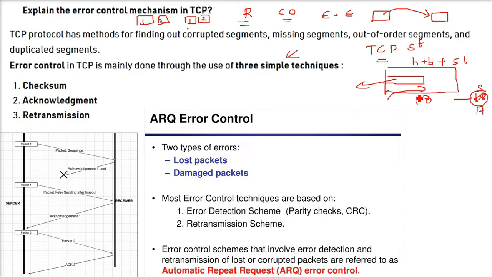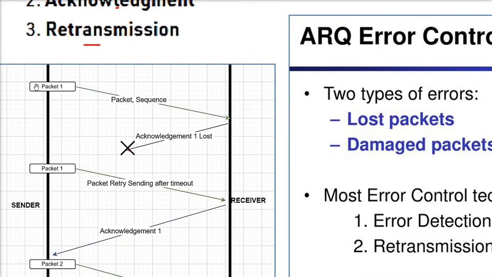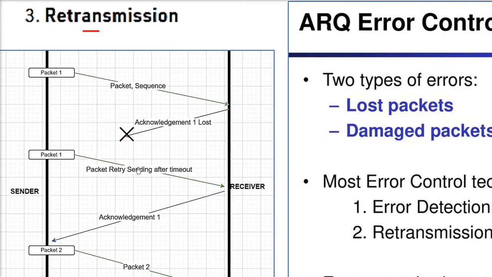In TCP, there is an acknowledgement also. The retransmission will be done when there is an error, the checksum has a fault, or the acknowledgement is not received. This is the packet once you send from sender to receiver. Now the acknowledgement you don't get. Acknowledgement is all about saying I got the packet. Now this is the acknowledgement. I am acknowledging it. So the acknowledgement is lost. So packet 1 will be retransmitted. The sender retries sending after some timeout. There will be some timeout or some other mechanism which sends packet 1 again, a retransmission.